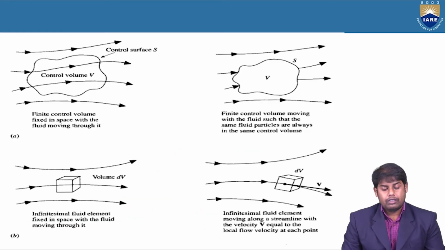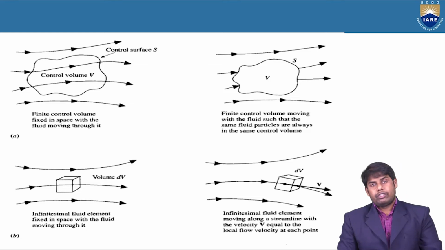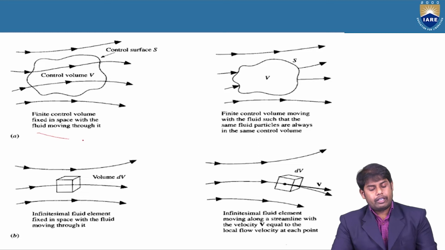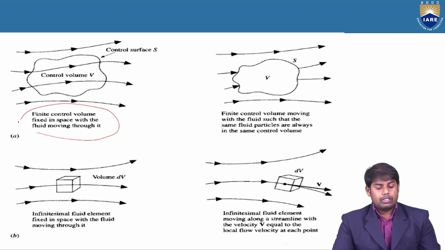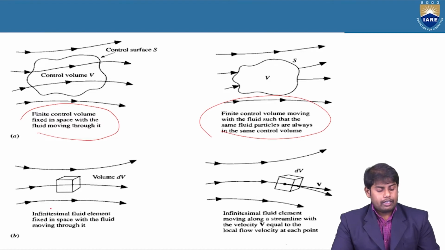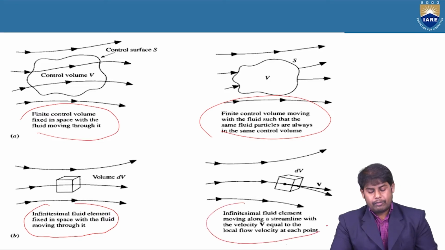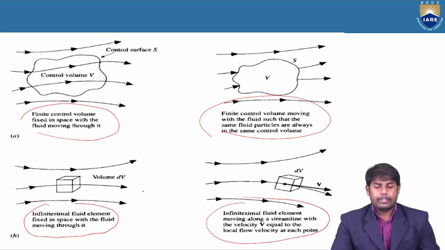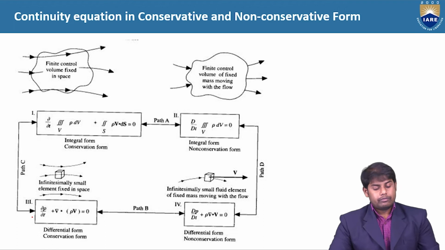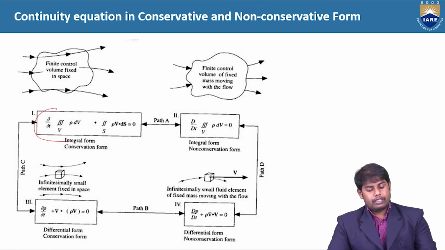So we have seen different approaches for the fluid. Already we have seen the finite control volume which is fixed in space, and the finite control volume which is moving with the fluid, and here you have the infinitesimal fluid element which is fixed in space, and the infinitesimal fluid element which is moving with the flow. Okay, so if you observe, we had already seen this derivation.